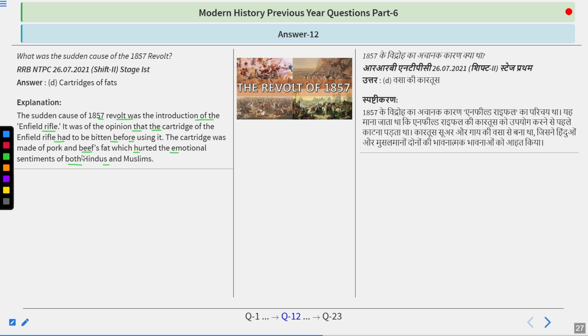The gunpowder was packed in a packet, which had to be sealed, and to economize, cow fat or pig fat was used. So do remember, the answer is cartridges of fats.